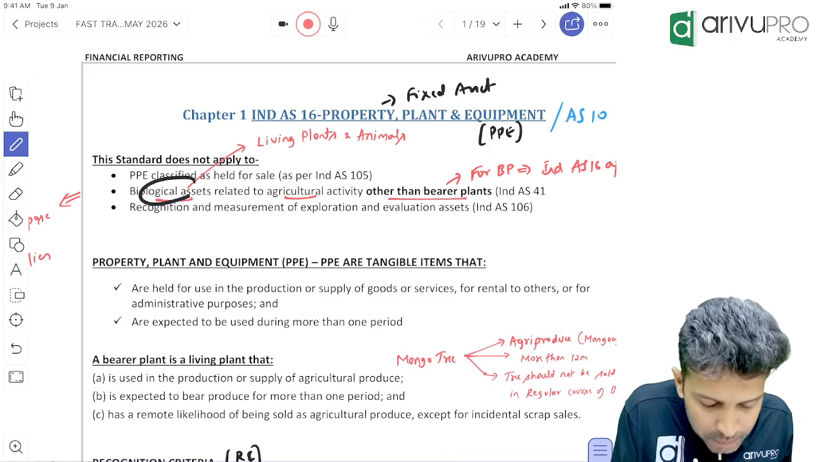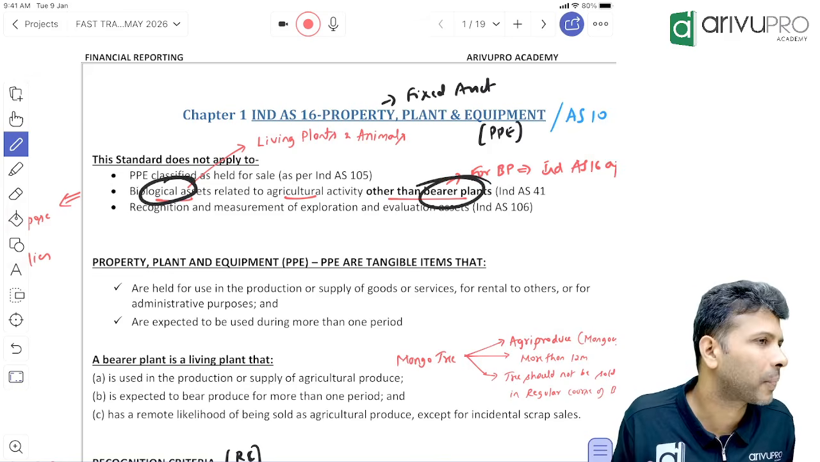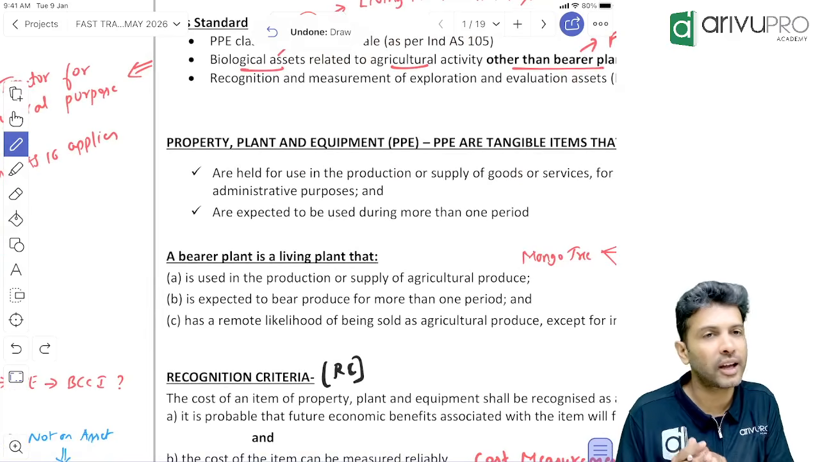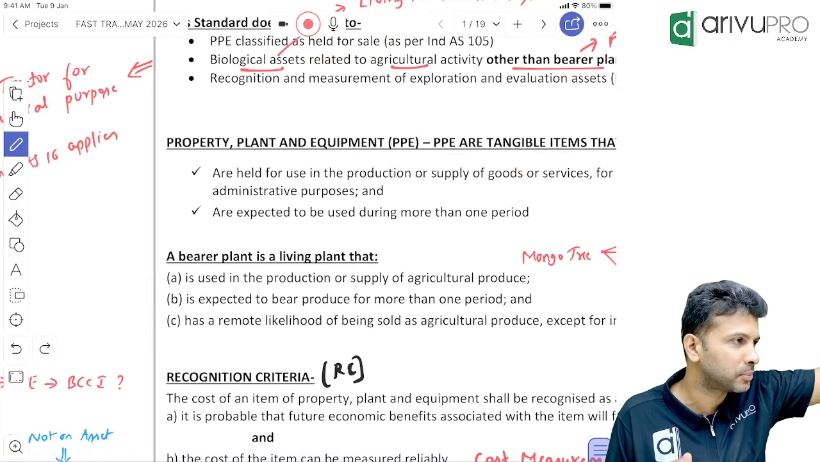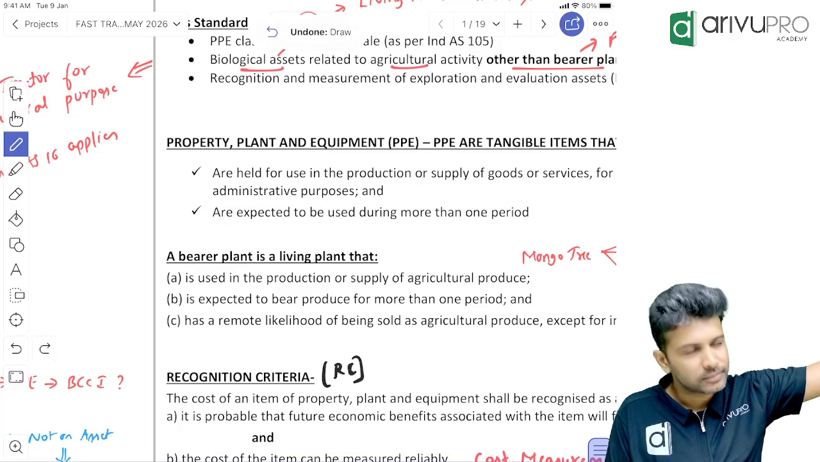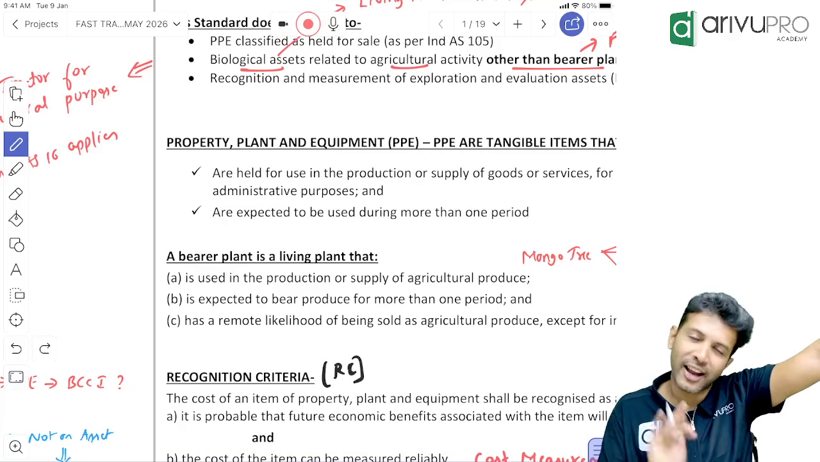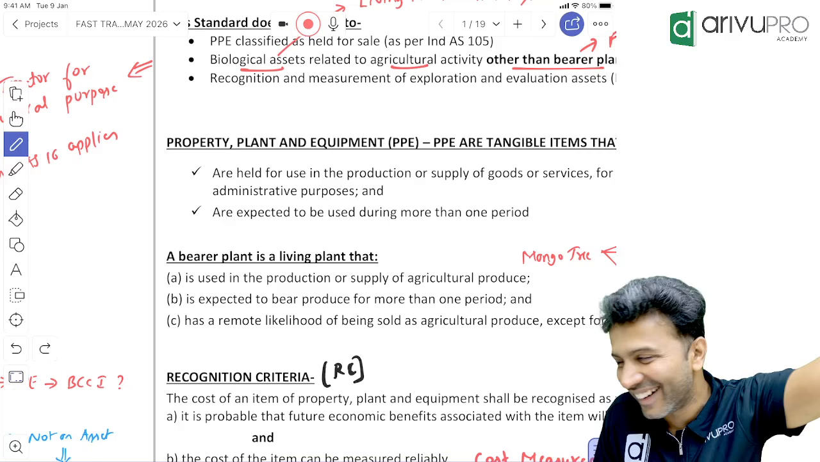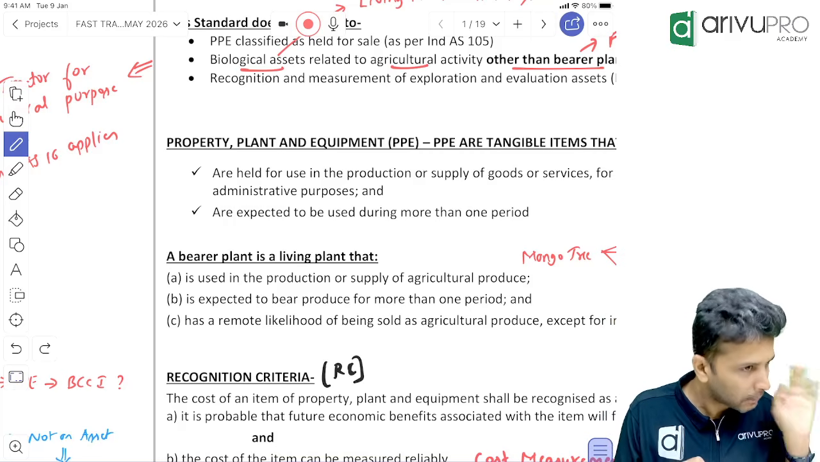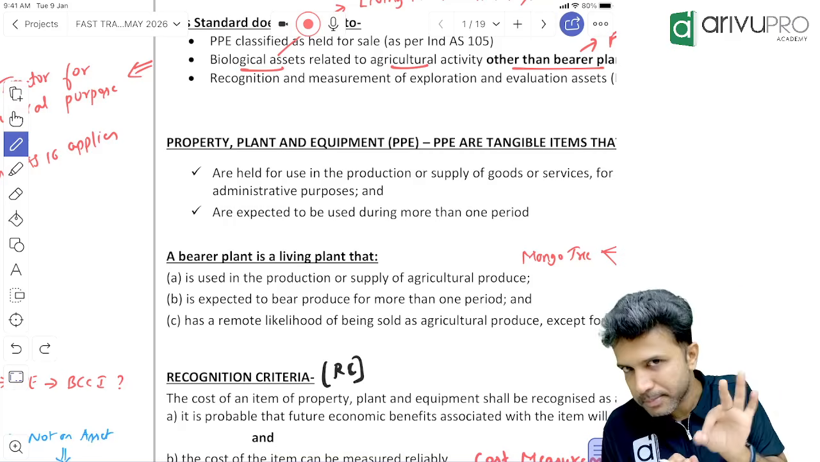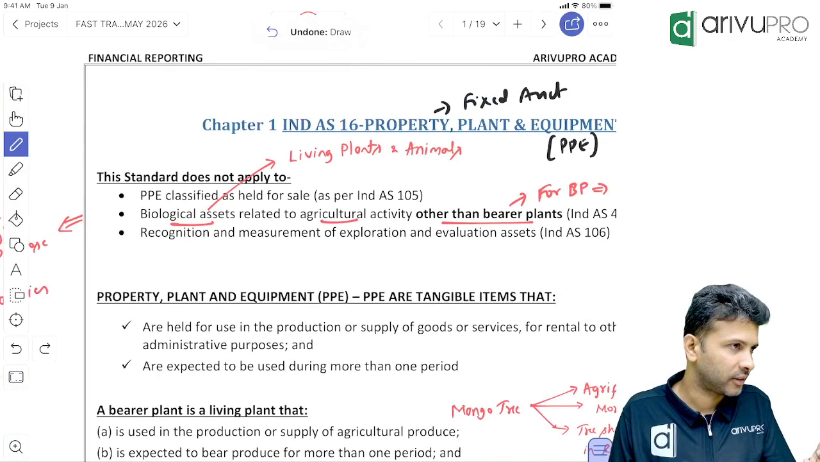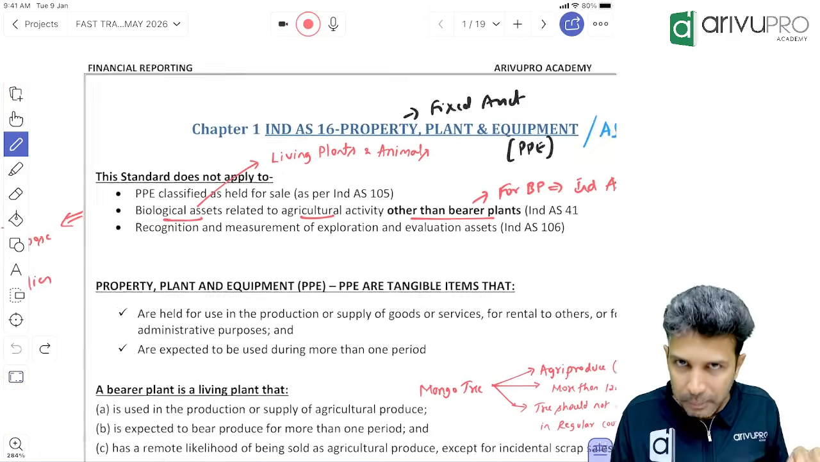What is the difference between a biological asset and a bearer plant? For that, let's understand the definition of bearer plant. I remember you used to give the mango tree example. A bearer plant bears fruit for some time. Correct. Bearer plant is also a plant only, but for this plant IND AS 41 will not apply. Which standard will apply? IND AS 16. So what is a bearer plant?